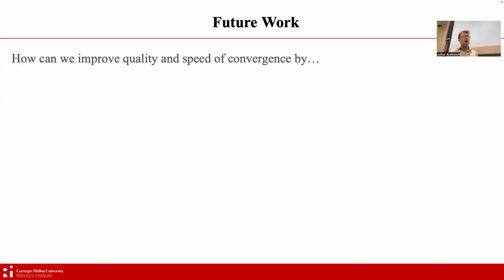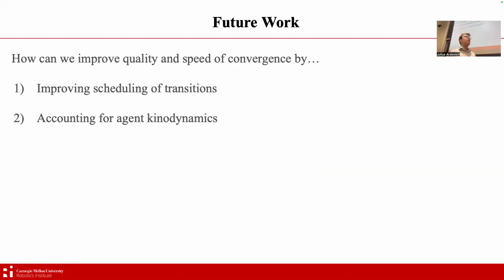So for future work, we're looking in several directions. The overall goal is to improve the quality and speed of convergence, but we look at doing so by, first of all, improving the scheduling of transitions. Right now, it happens completely disjoint for each local region of interest. And also accounting for agent kinodynamics.